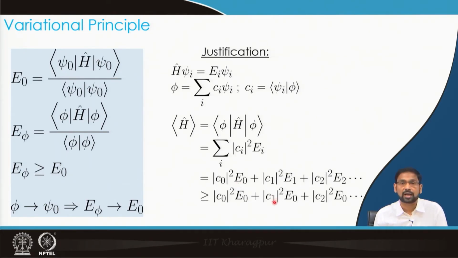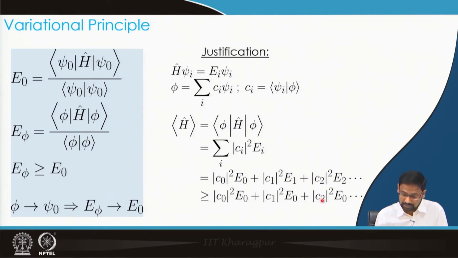In the second line, what I have done is replace E1 with E0, E2 with E0, and all other excited state energies I have replaced with E0. When I do that, since I know that all these excited state energies are going to be greater than E0, I can say that the upper line is certainly greater than or equal to the lower line.